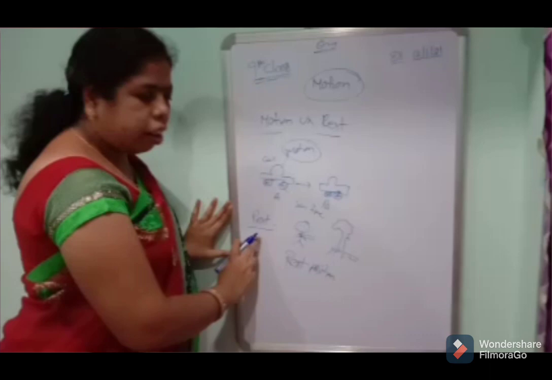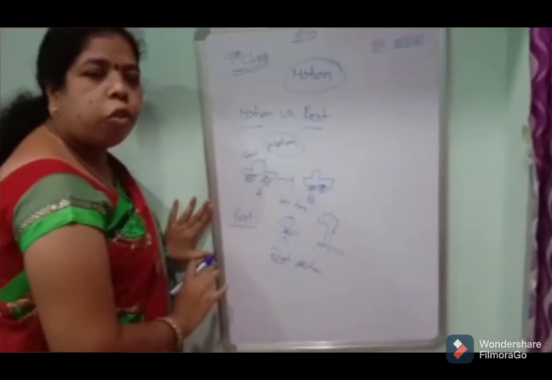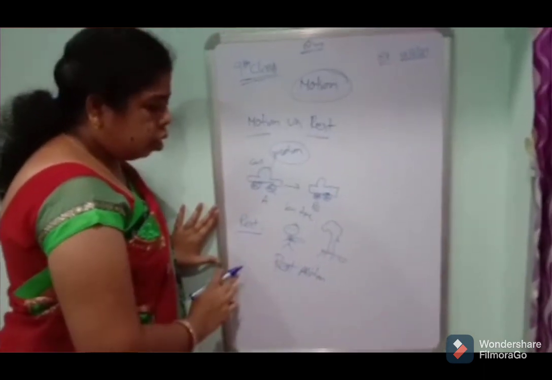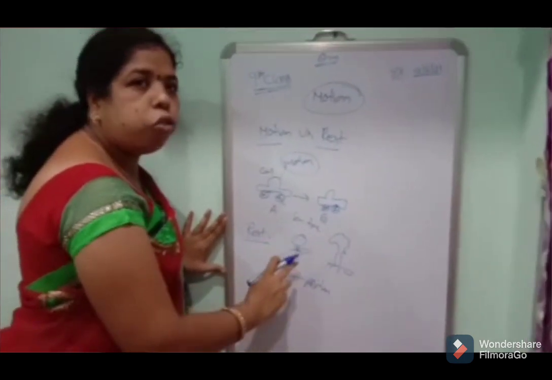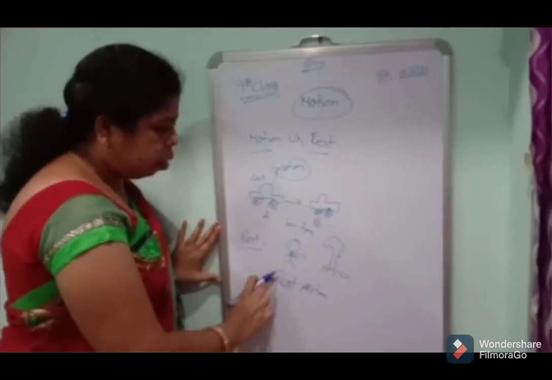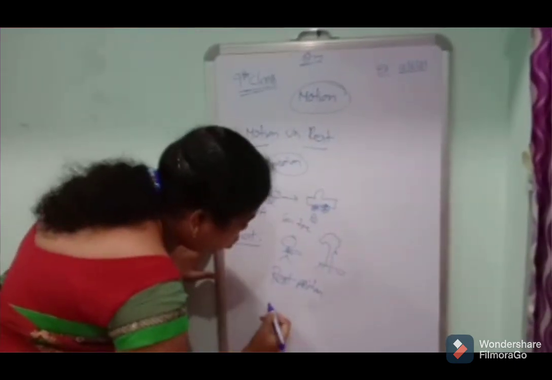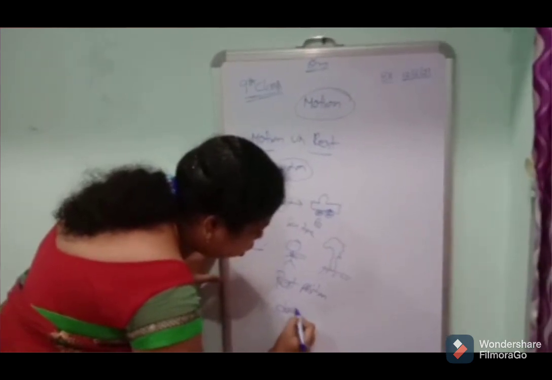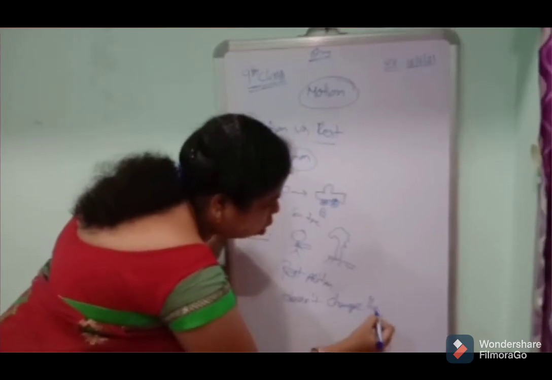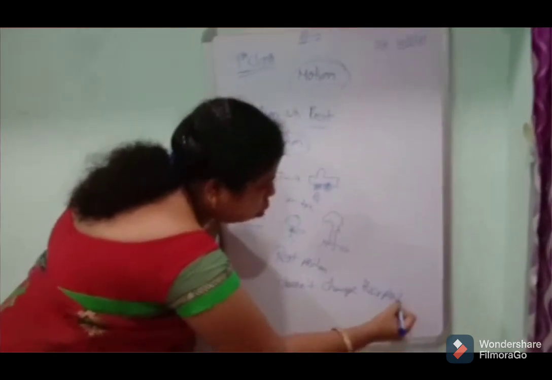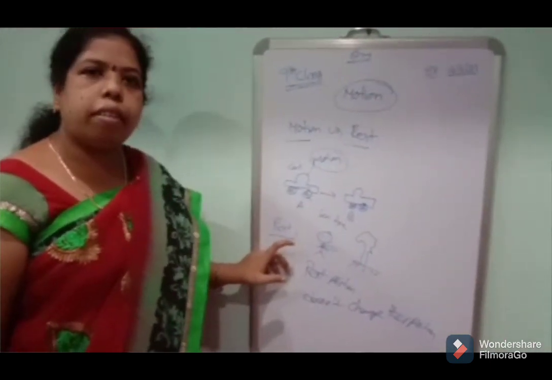For example, one person is standing on the tree. You can see that the person has no change in position. That means the person is at rest. Rest means does not change its position.